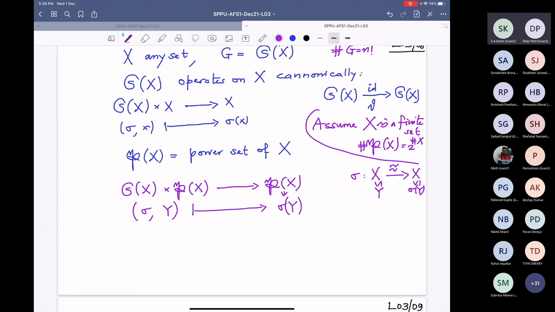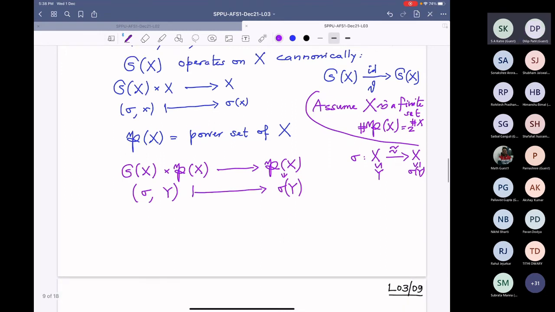See, unless you talk, I will not know whether you are understanding or not, or what kind of difficulties you get. All right, now we'll go on. So this is an operation map. And I want to discuss stabilizers, orbits, and the class equation or indices of the stabilizers.